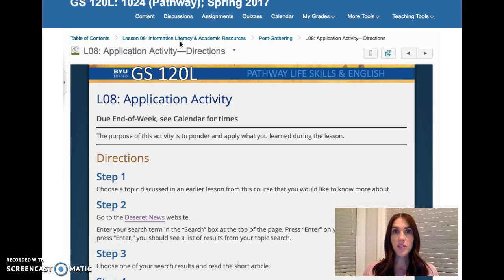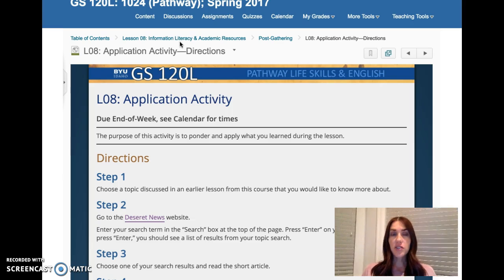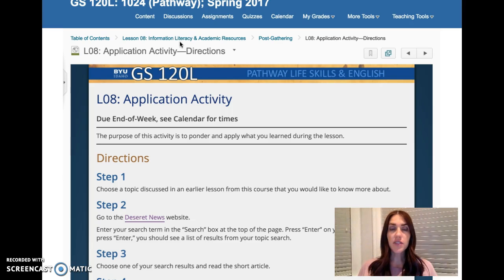I hope you learn a lot this week. I know learning how to search and knowing how to narrow it down to what you need is something that I think is valuable and you'll use all throughout college. So pay attention and hopefully you can take a lot away.